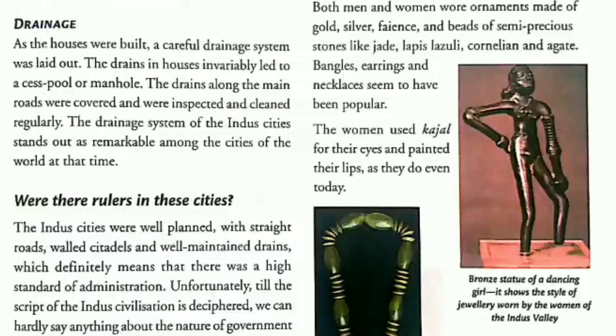The drainage system of Indus Civilization. The houses of Indus Valley Civilization had a careful drainage system. The drains along the main road were covered and were inspected and cleaned regularly. This was a remarkable feature among the cities of the world at that time.